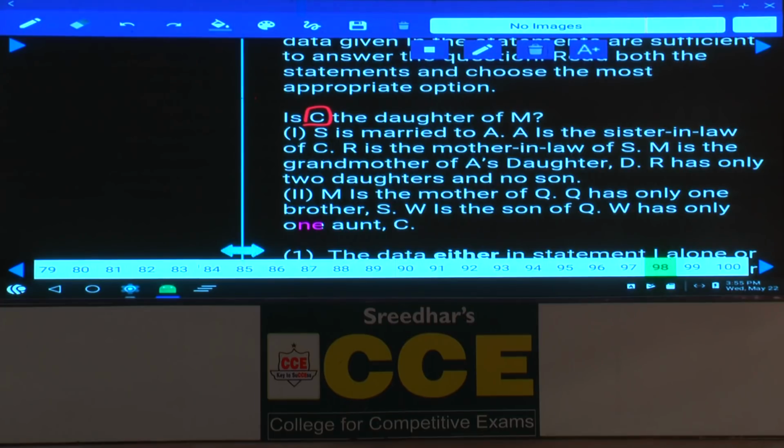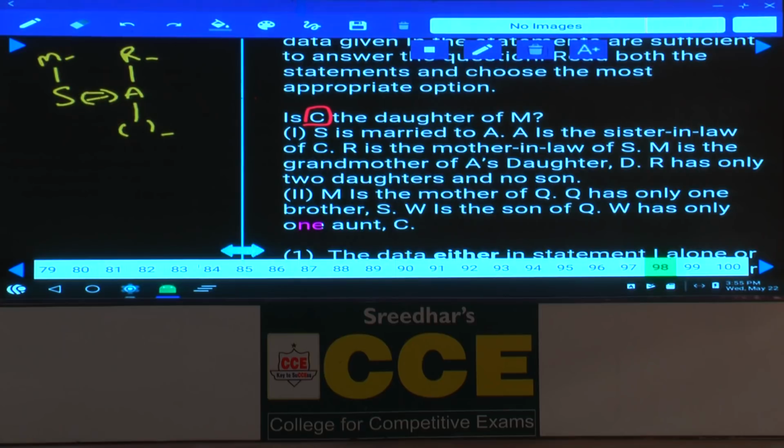Then S is married to A. S and A are a married couple. And next one, A is the sister-in-law of C. R is the mother-in-law of S, and M is the grandmother of A's daughter. As M is the grandmother of A's daughter, now this M is the mother of whom? M is the mother of S. Are you following this one or not?